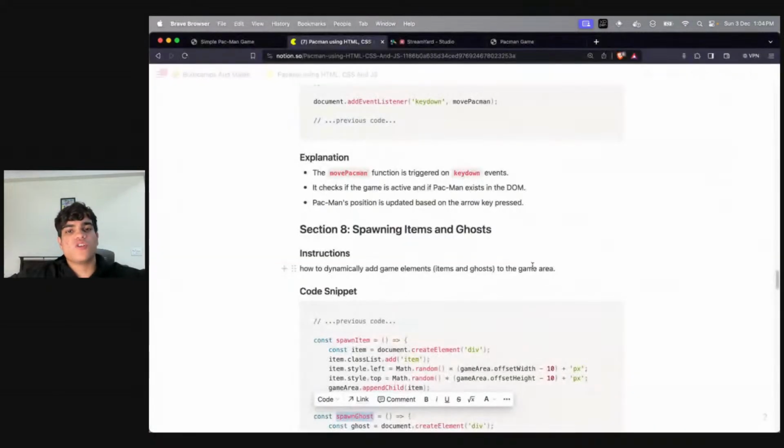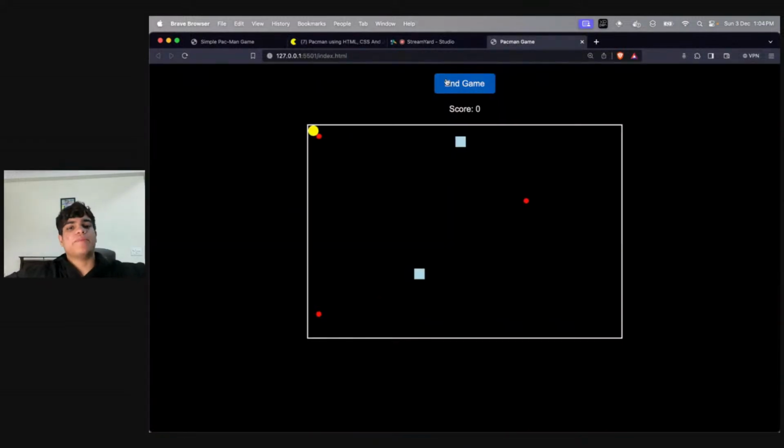Cool. So now I start my game and I get 1, 2, 3, 4, and the moment it becomes 5, I get a new ghost. And that's it. How does this look? With this, your entire game is done.